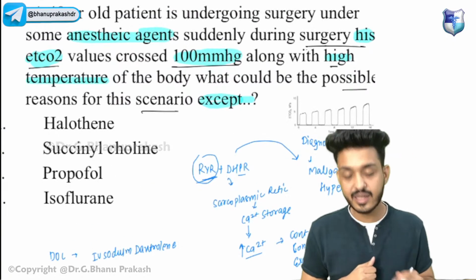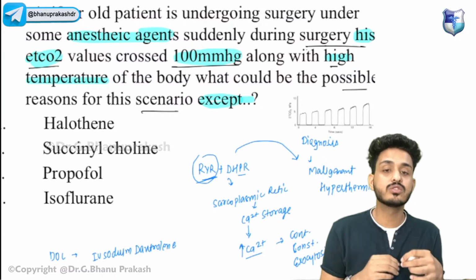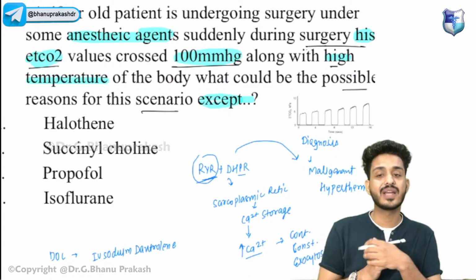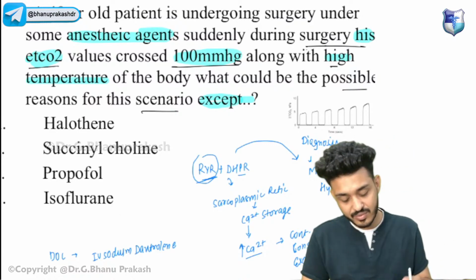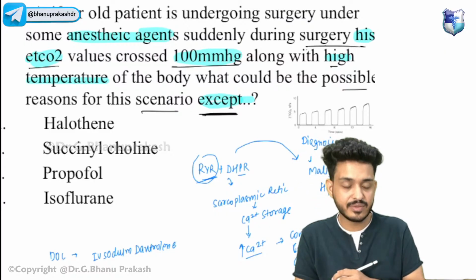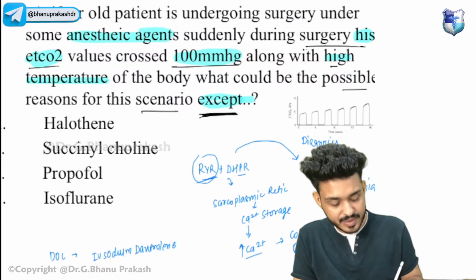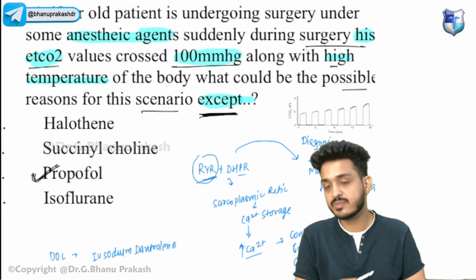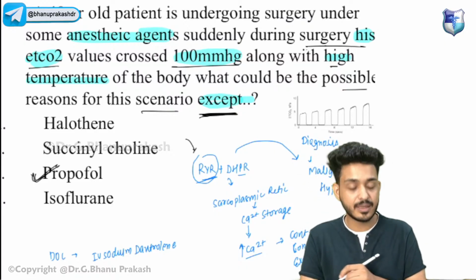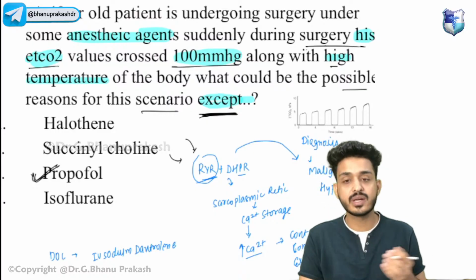Now they are asking, all of the following agents can cause malignant hyperthermia, which one cannot? They want to know which one is the safest. The exception would be propofol, guys. Any inhalational agent can cross-react with this ryanodine receptor. Succinylcholine is the most common cause, as you already know.